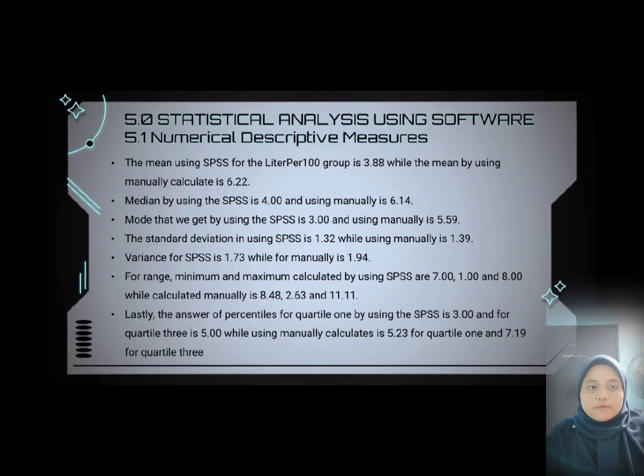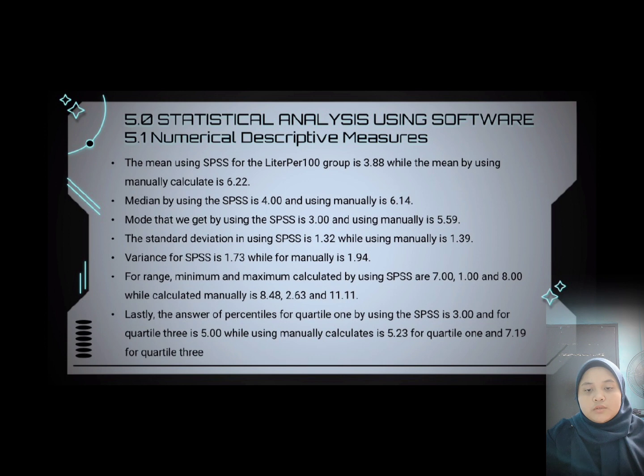Next, I will present 5.0 Statistical Analysis using Software. 5.1 Numerical Descriptive Measure. The mean using SPSS for the liter per 100 group is 3.88, while the mean calculated manually is 6.22. Median using SPSS is 4 and manually is 6.14. Mode that we get using SPSS is 3 and manually is 5.59.